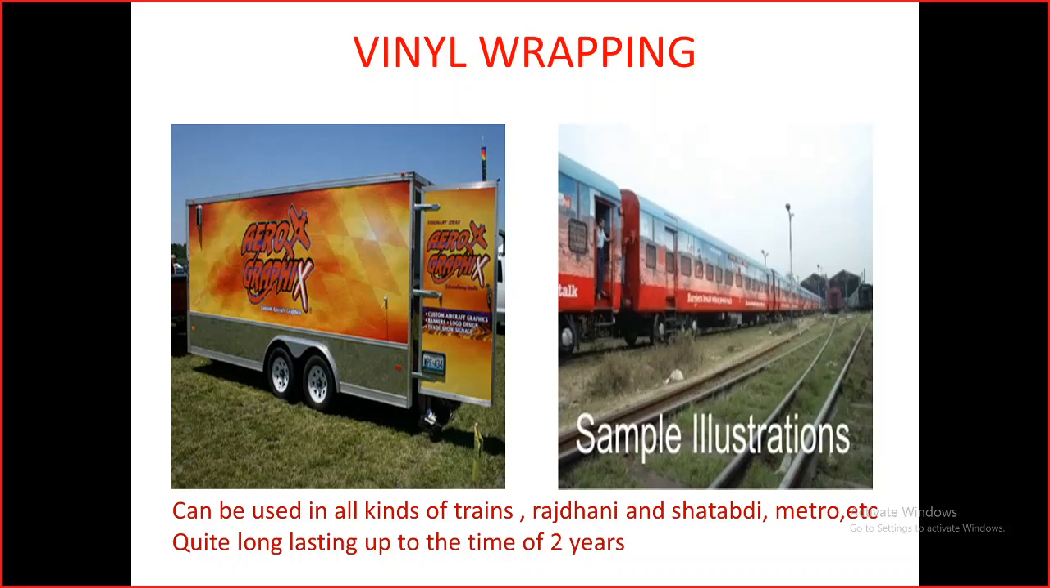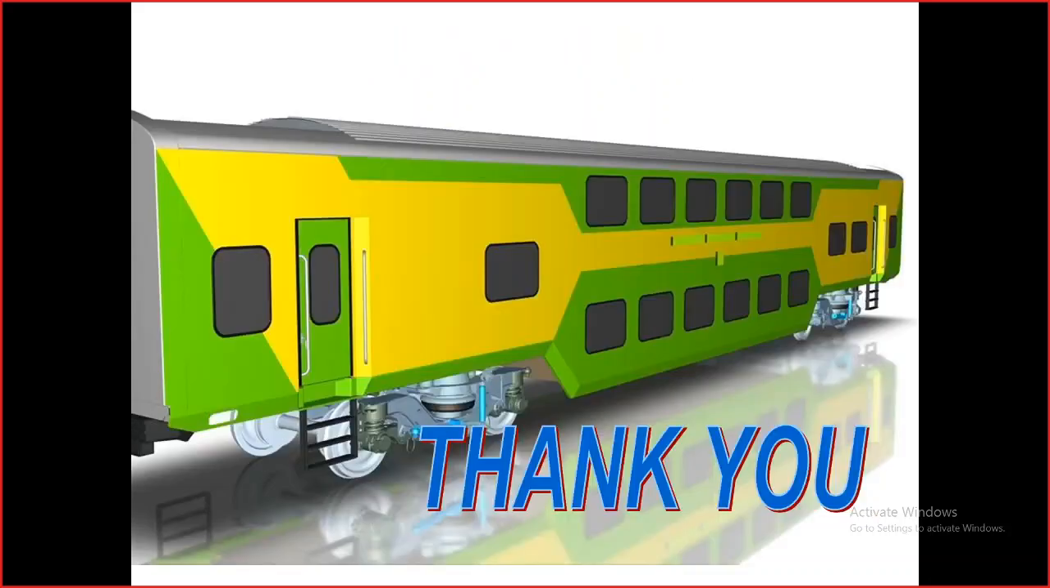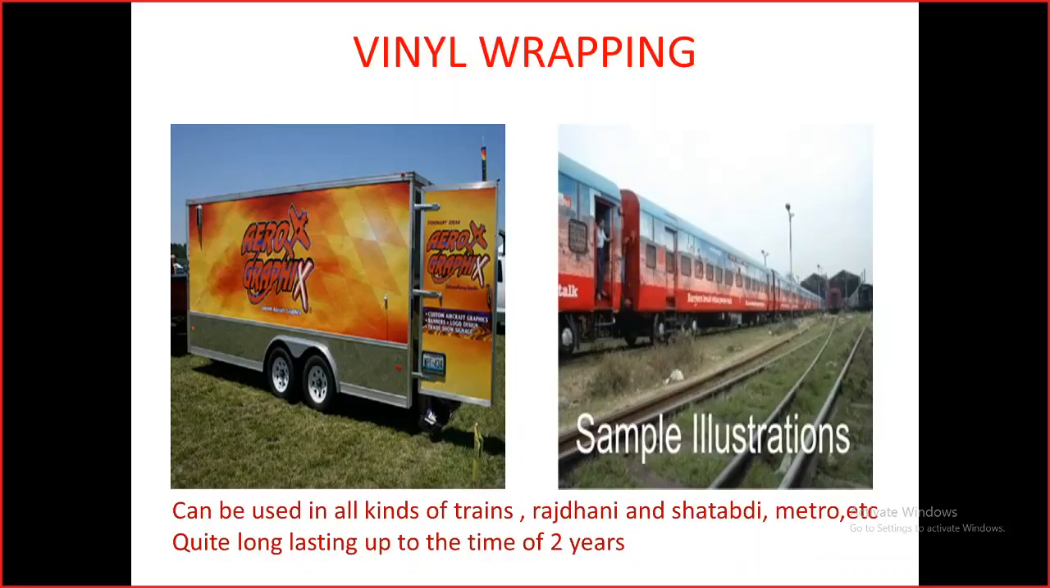Apart from this, we have vinyl wrappings. Vinyl wrappings are given on the surface. On these Duronto coaches, we are using vinyl wrappings. So this is all about the painting of rolling stock. I want to conclude this class. If anybody has doubts, please ask.